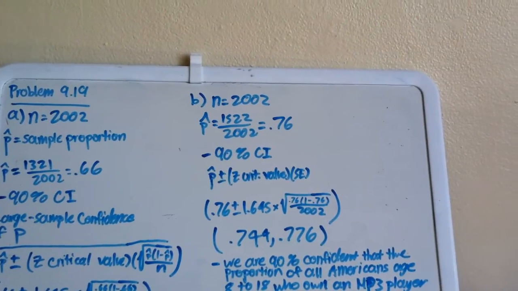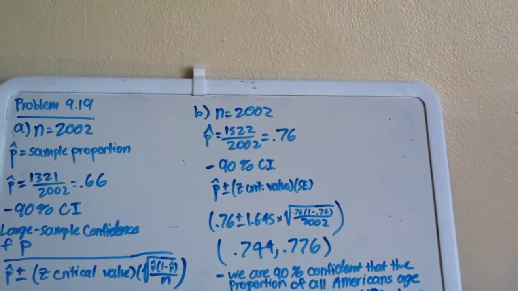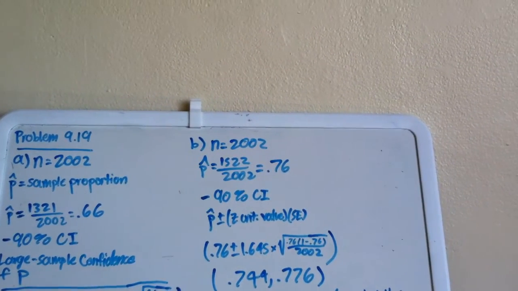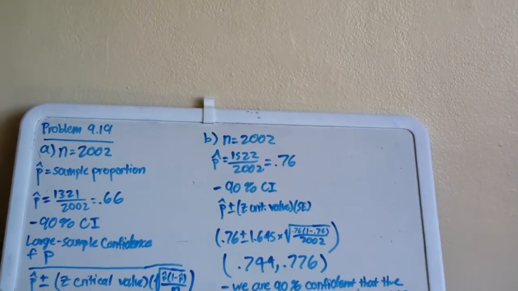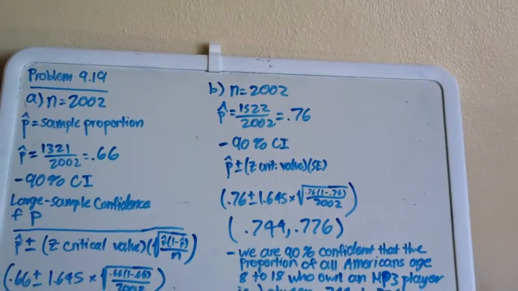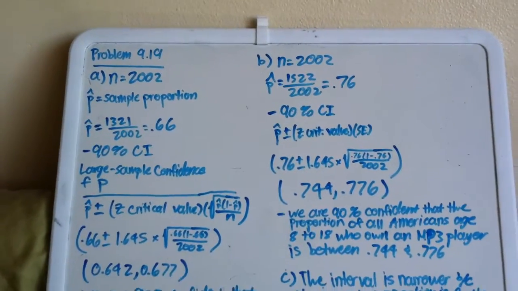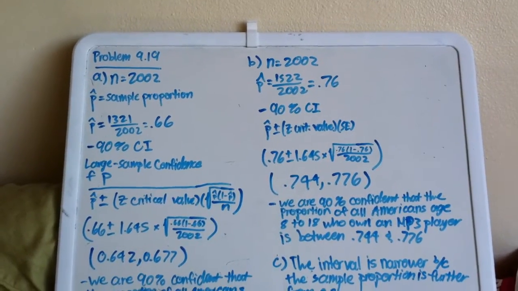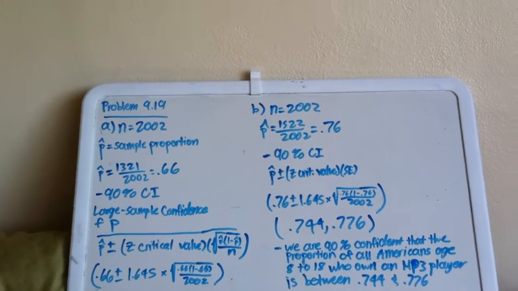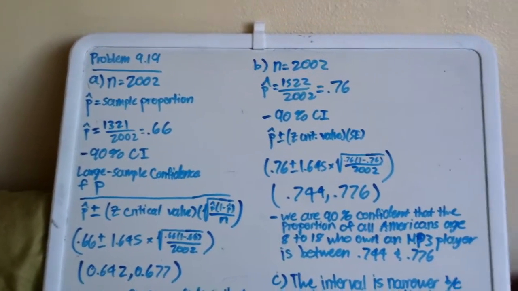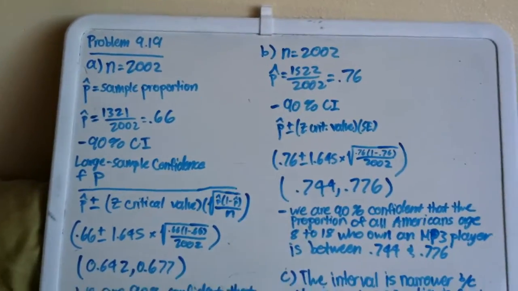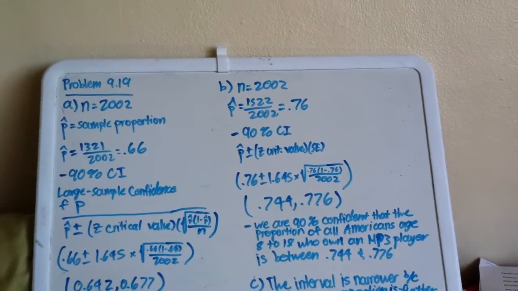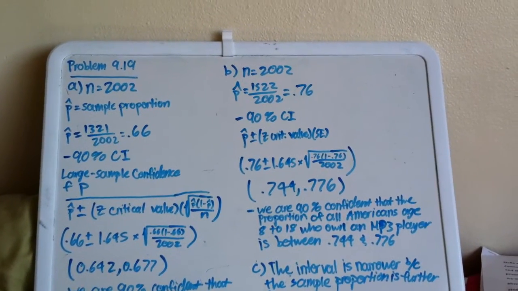Subproblem B is asking, of those surveyed, 1,522 reported owning an MP3 player. Use this information to construct and interpret a 90% confidence interval estimate of the proportion of all Americans aged 8 to 18 who own an MP3 player. So again, we have the same sample size, which is 2002, and we are trying to find the sample proportion again. This time, it's saying that 1,522 reported owning an MP3 player. So our sample proportion would be 1,522 divided by 2002, which gives us a sample proportion of 0.76.